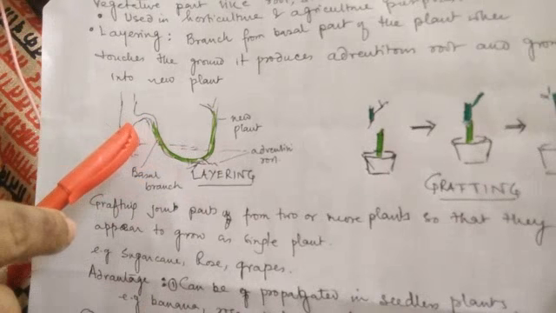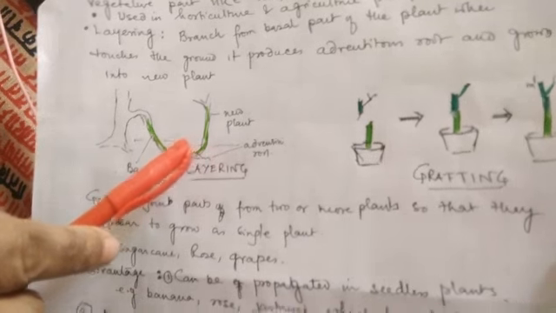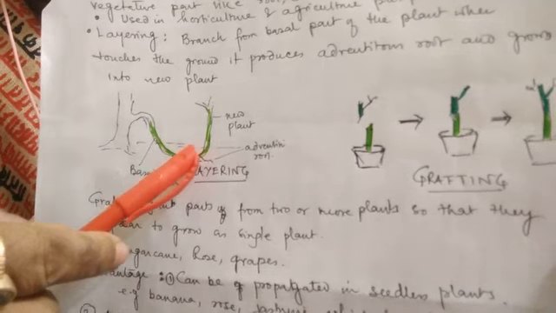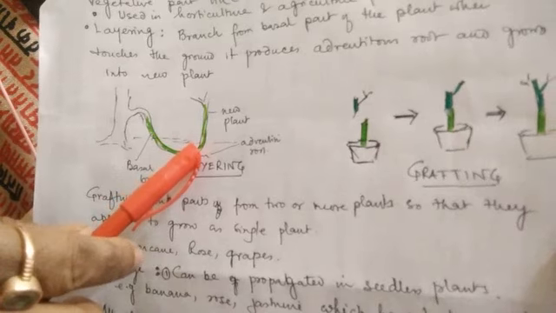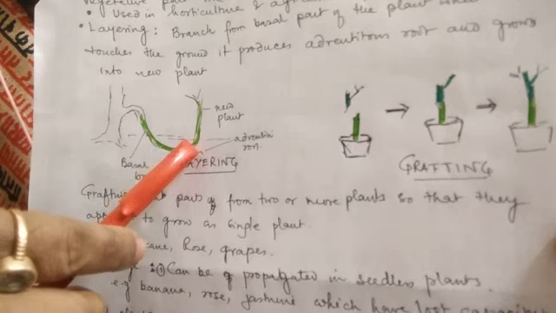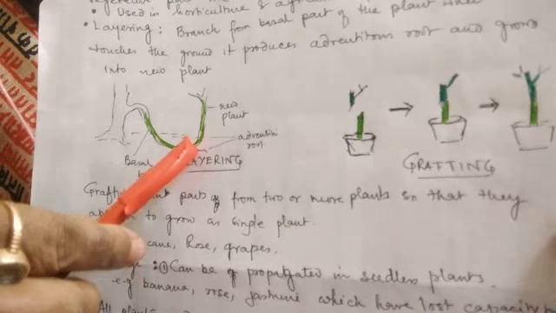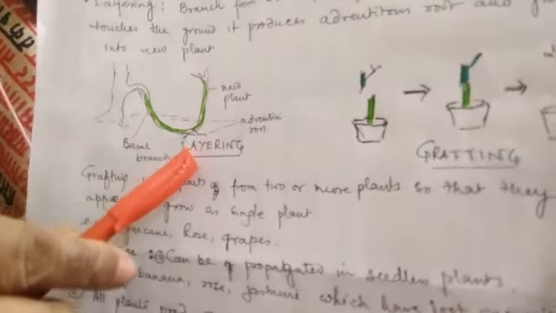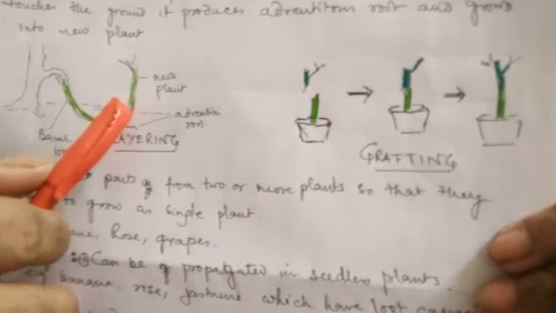So branches from the basal region of the plant move horizontally or sub-horizontally into the ground, then move vertically upward, and in the area where they move sub-horizontally into the ground, they develop roots from the nodes, and so they can grow into a new plant. They have the capability to grow a new plant.